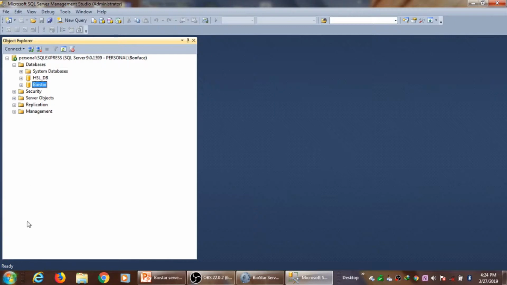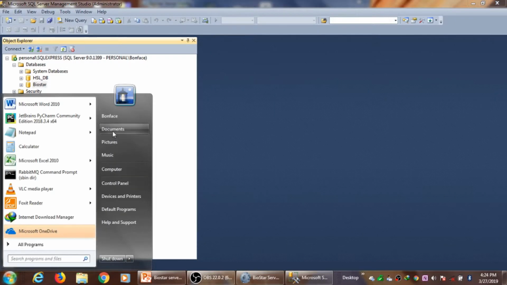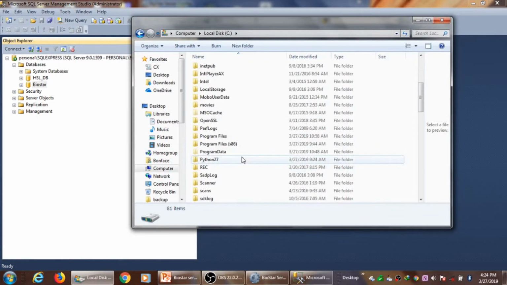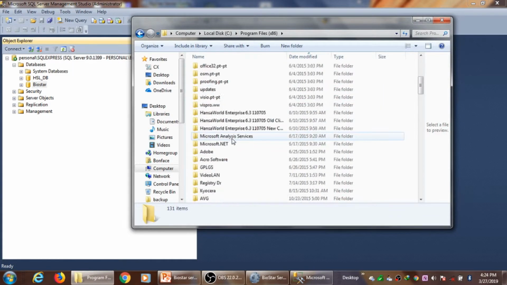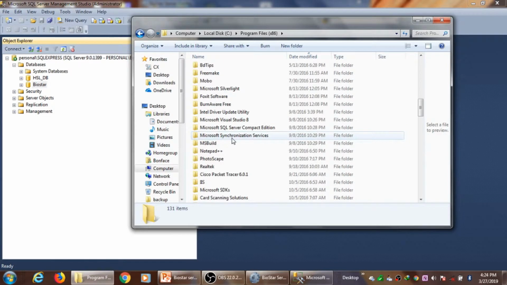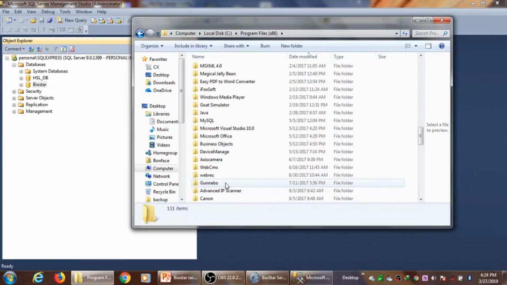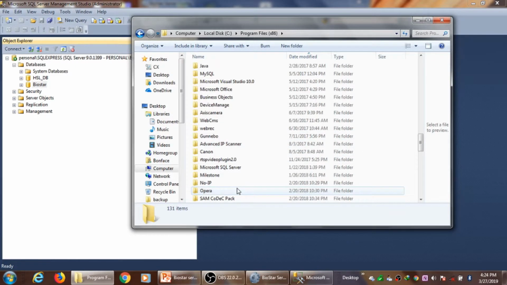Then the next step, you will come to the installation folder of the previous instance and the new instance of our SQL Server. Go to Microsoft SQL Server.